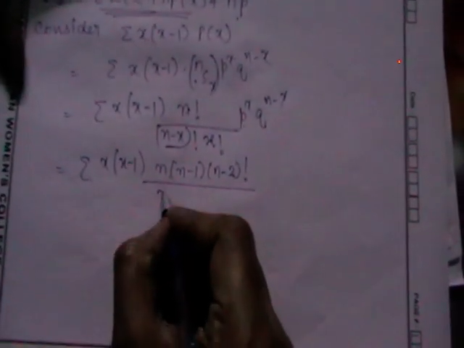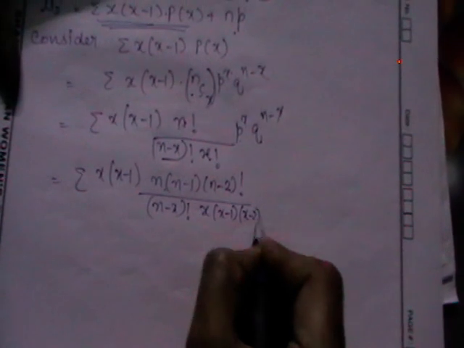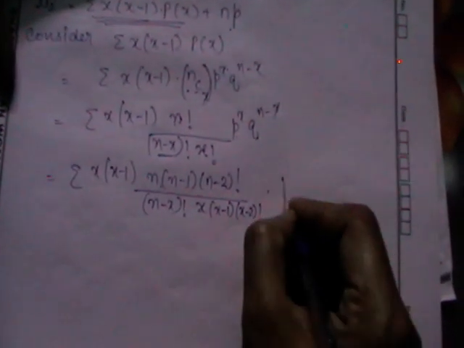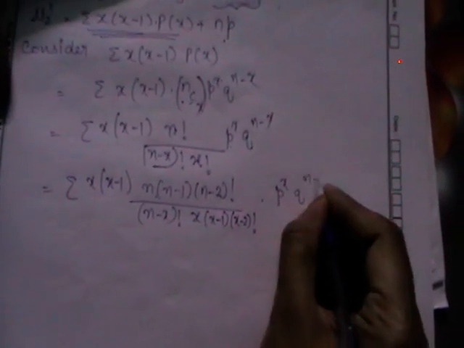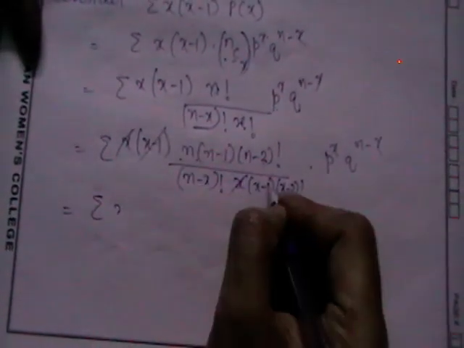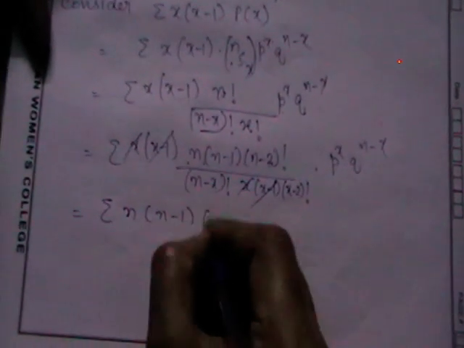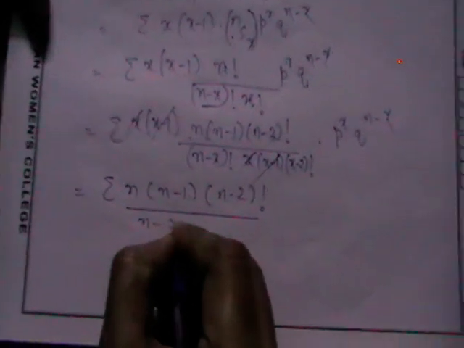minus 2 factorial, and the first term remains same. X factorial we are going to write again the same till 2, x into x minus 1 into x minus 2 factorial, and let us write these two as it is. Then take out except the factorial terms. I think we can cancel x minus 1, x minus 2. So you are with n into n minus 1 into n minus 2 factorial by n minus x factorial.